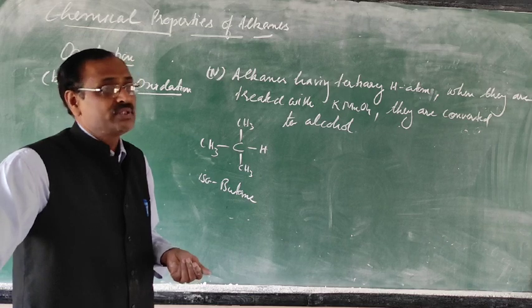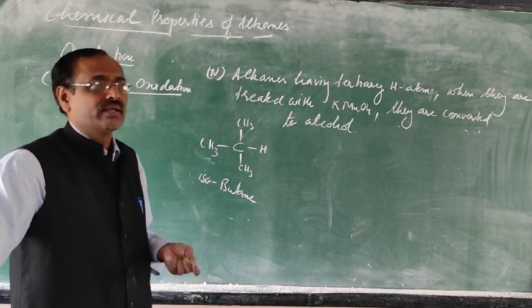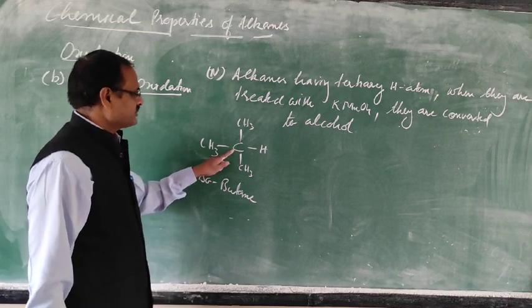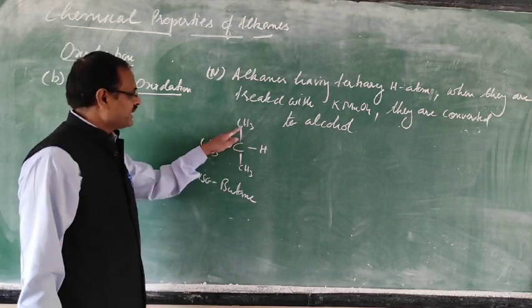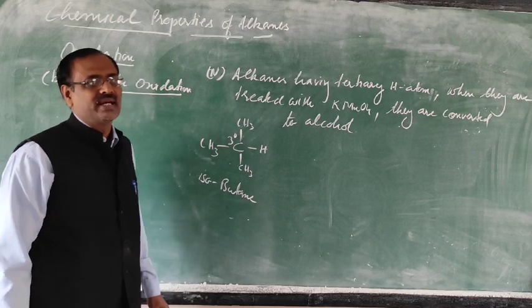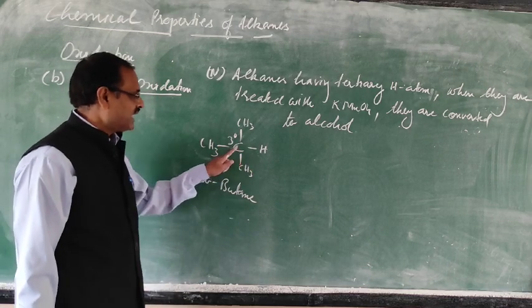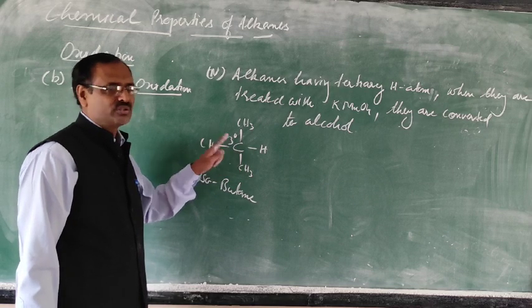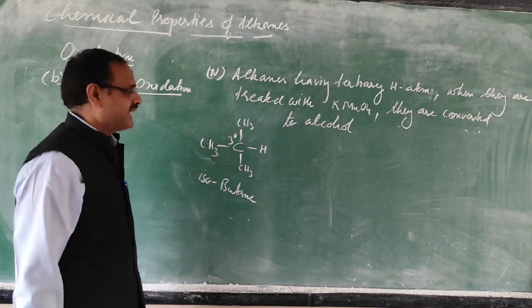The carbon atom attached to four carbons is quaternary. For us tertiary is important. See this carbon, it is bonded to three carbon atoms, so this is a tertiary carbon. The hydrogen atom attached to a tertiary carbon is called tertiary hydrogen. So this hydrogen is also a tertiary hydrogen.